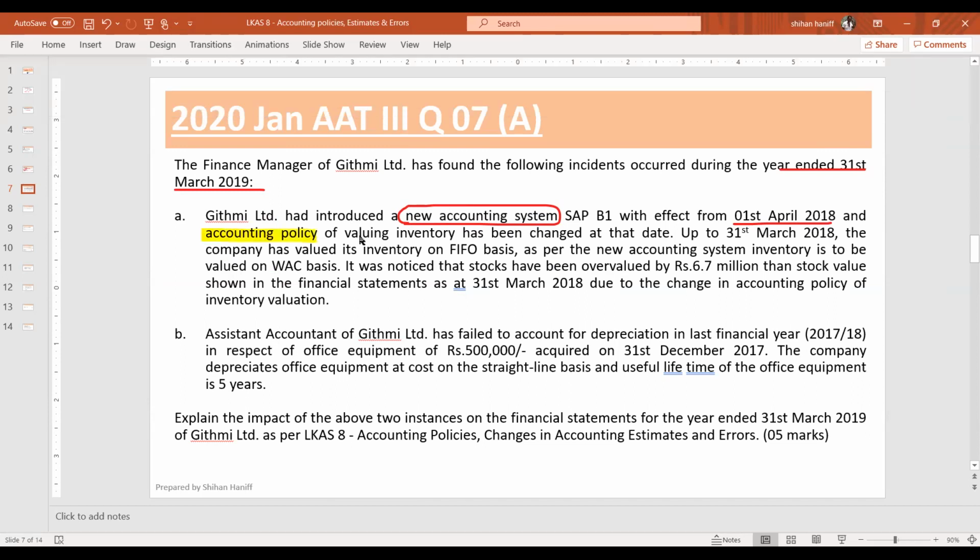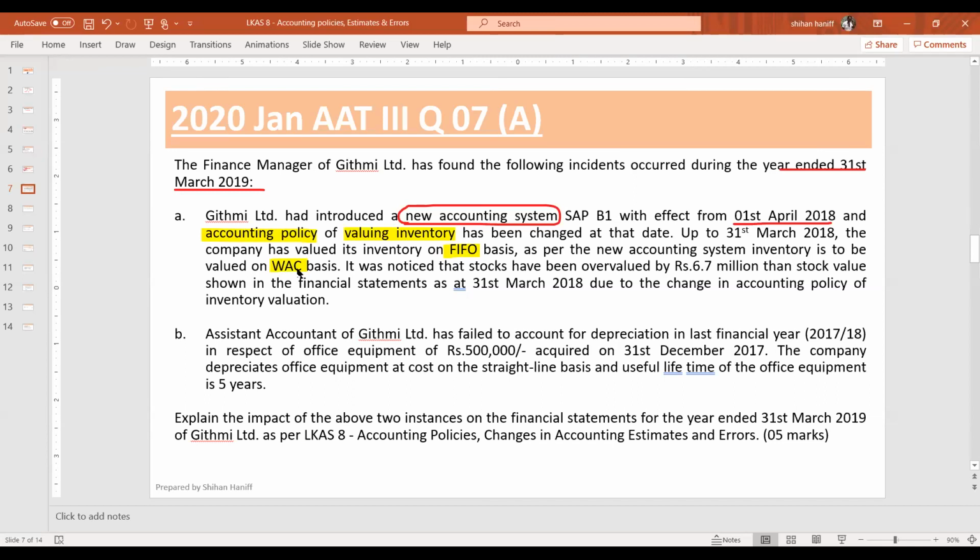Accounting policy of valuing inventory has been changed at that date. Up to 31st March, the company had valued the inventory at first in, first out. As per the new accounting system, inventory is to be valued at weighted average cost.